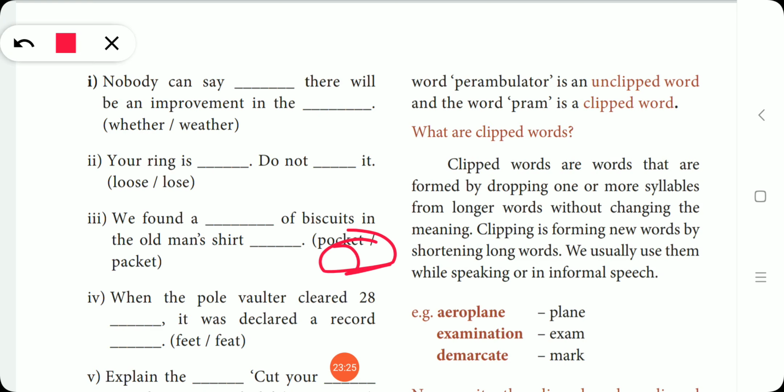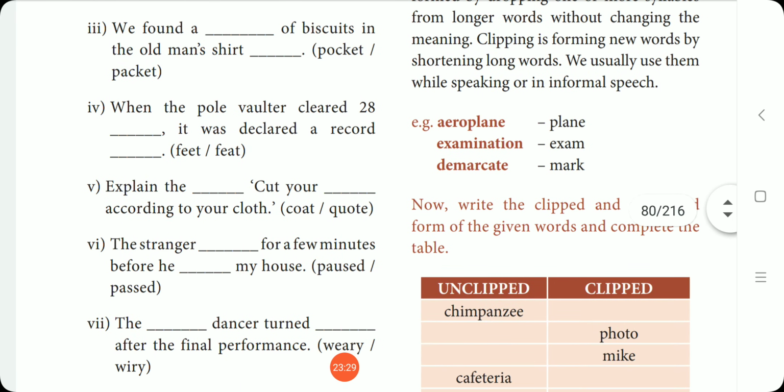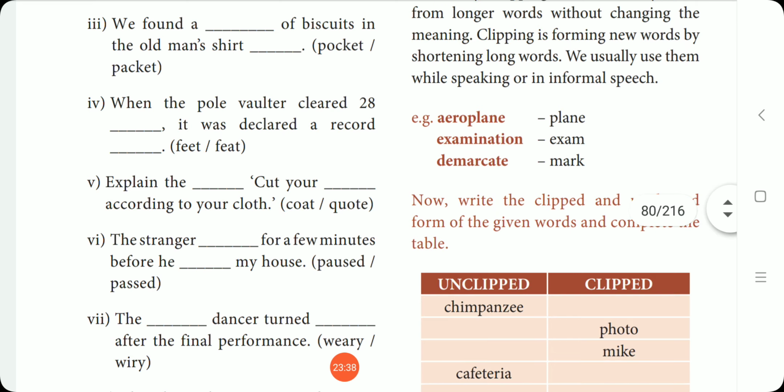So pocket is the second one and packet is the first one. Third one: when the pole vaulter cleared 28 dash, it was declared a record dash. 28 feet.